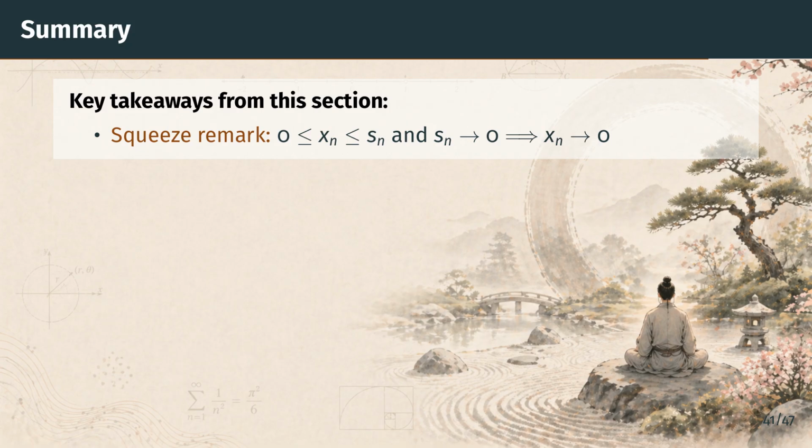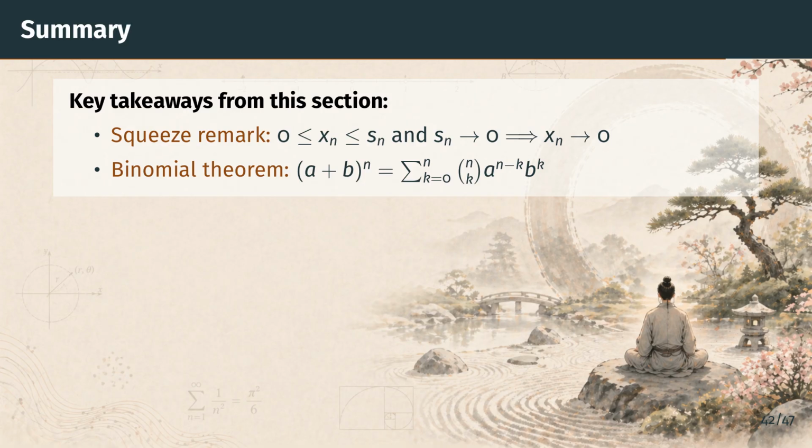Let us recap. The first of our two tools is the squeeze. If a sequence is sandwiched between 0 and another sequence that goes to 0, then it goes to 0 too. That simple remark is the engine behind every proof. The second tool is the binomial theorem.